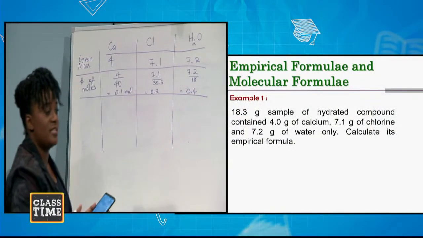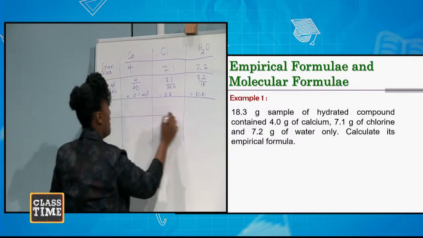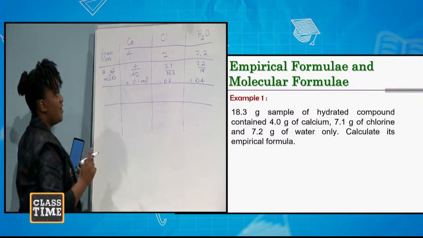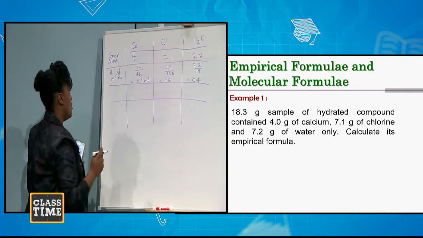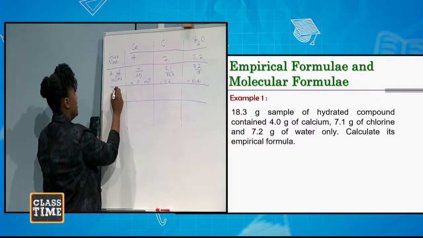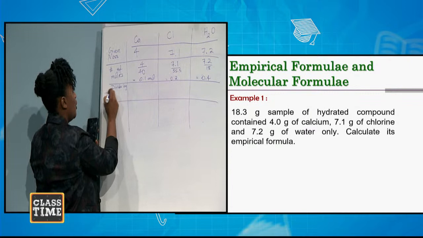So the first 2 steps are familiar. Let's look at the third step. The third step is we divide by the lowest number of moles.